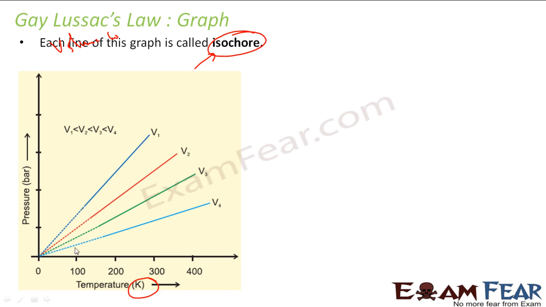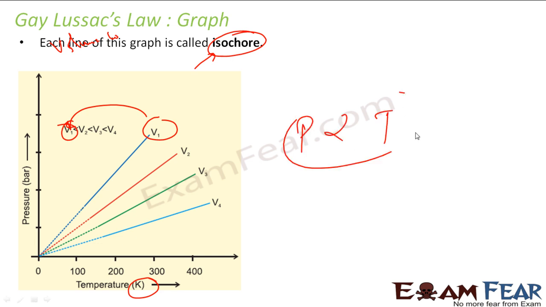For a higher volume, the line is less inclined. For a lesser volume, it is more inclined. It has more angle actually. This is the lesser volume, this one. So with this graph also I can say that pressure is directly proportional to temperature. Just by looking at this graph, pressure is directly proportional to temperature.